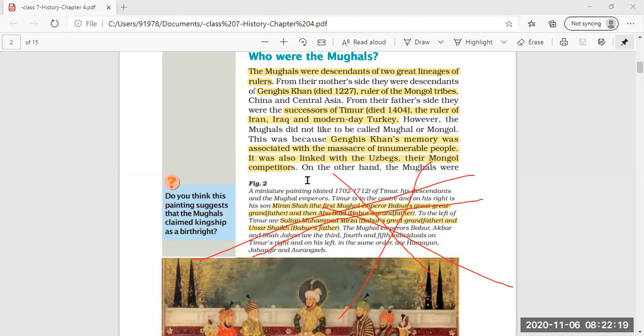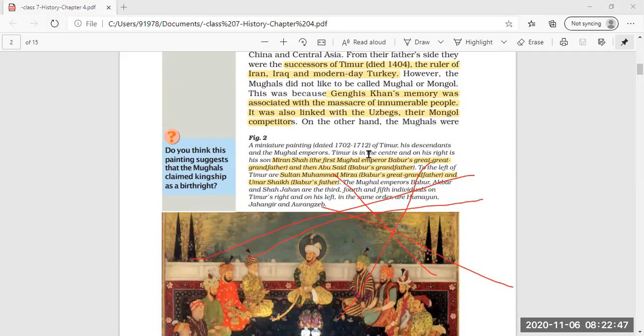And it was also linked that Genghis Khan was linked with the Uzbeks. Now, who are Uzbeks? They are Mongol competitors. Uzbeks are the Mongol competitors. That means they were the competitors of Genghis Khan. Clear?